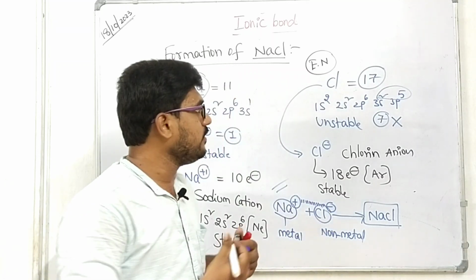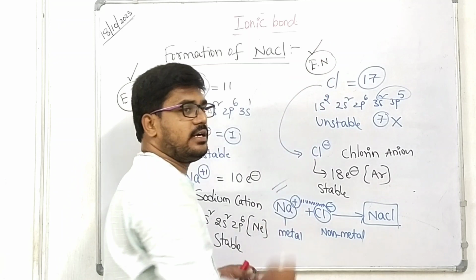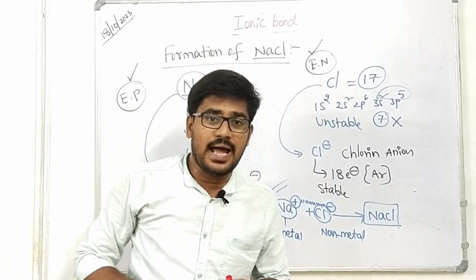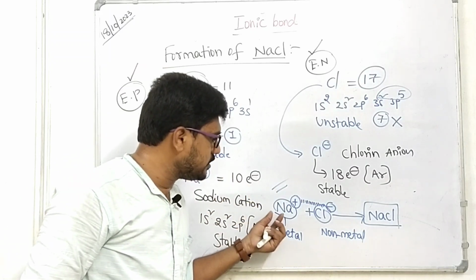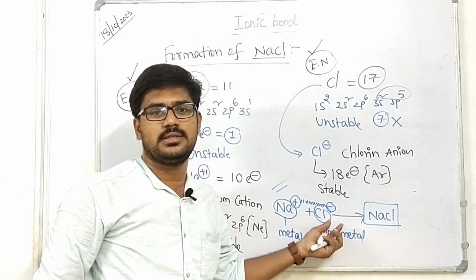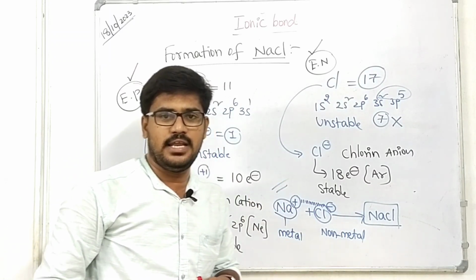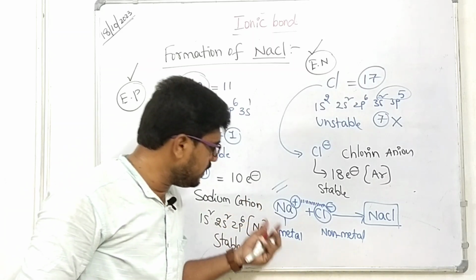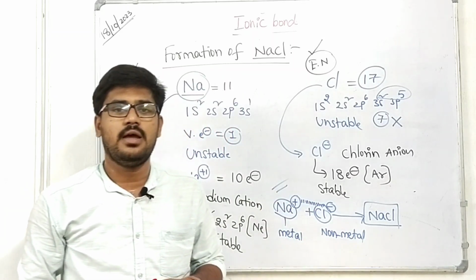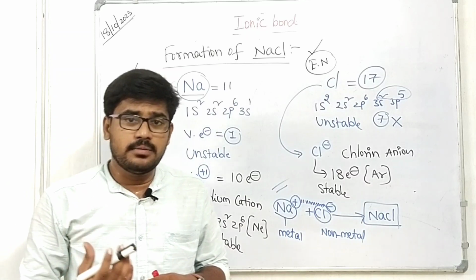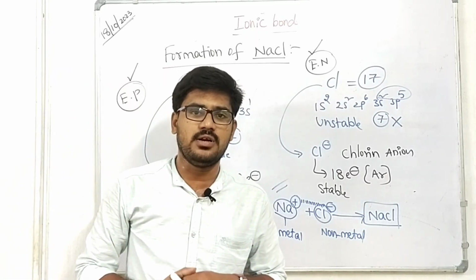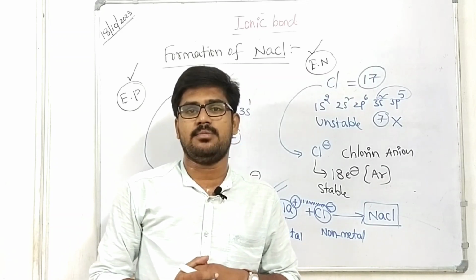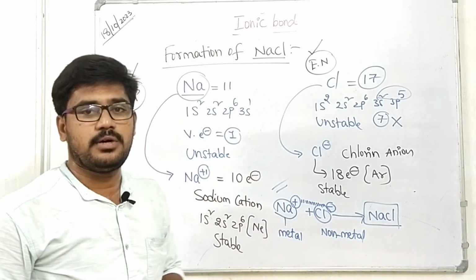All non-metals are electronegative in nature. So what is the alternative definition of ionic bond? The bond between electropositive and electronegative elements is also called ionic bond. Or the bond between a metal and a non-metal is also ionic bond, or the bond formed between two atoms by complete transfer of electrons is also called ionic bond. This is about ionic bond, right?